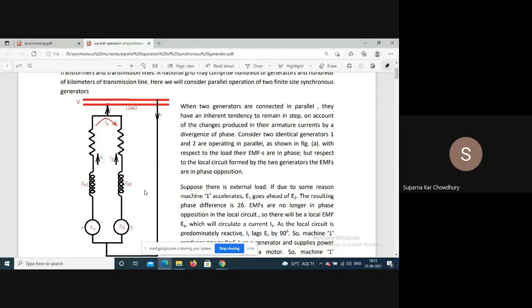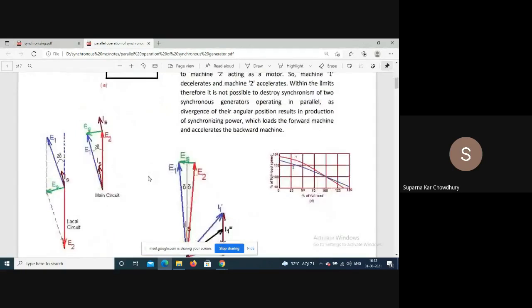Now say for some reason one of the machines, say machine 1, accelerates due to some disturbance on the input side, that is from the prime mover side. As the field is on the rotor, as the machine accelerates momentarily, E1 will go ahead of E2. As a result there will be an angle difference between these two.